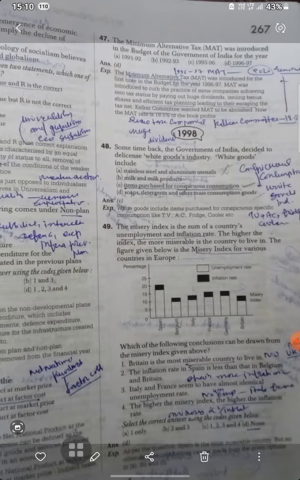Some time back the Government of India decided to decide on the white goods industry. What is that? Items purchased for conspicuous consumption.